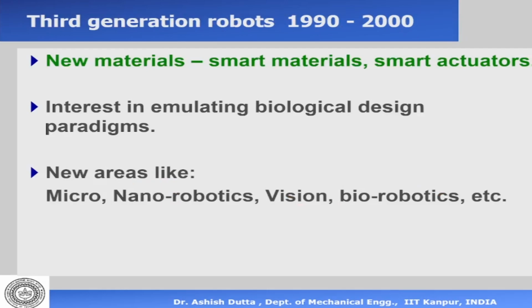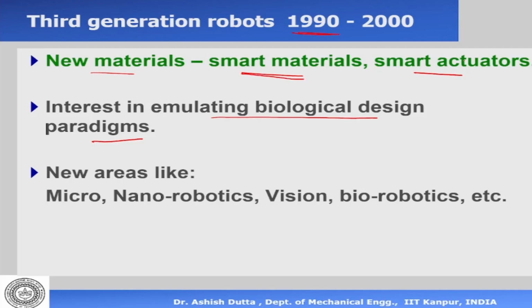Now, if you see further, in the 1990s we had new materials called smart materials, by which we could make smart actuators and smart sensors. There was an interest in emulating biological designs, either in terms of control, design, or learning-based systems. This interest in emulating biological designs came about in this time, and that essentially happened because of the invention of smart actuators and smart sensors.